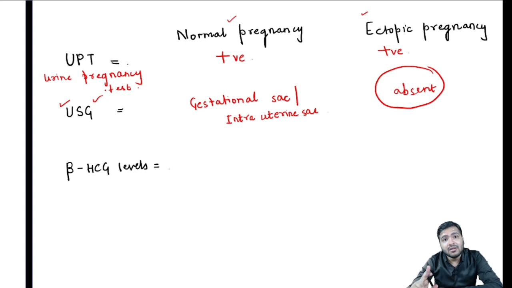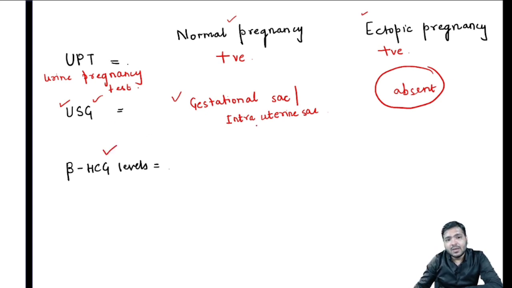That's wrong. If you get a gestational sac or an intrauterine sac on ultrasound, it's confirmed to be a normal pregnancy. But if you don't get a true gestational sac, you will not call it an ectopic pregnancy until you get the beta HCG levels done.